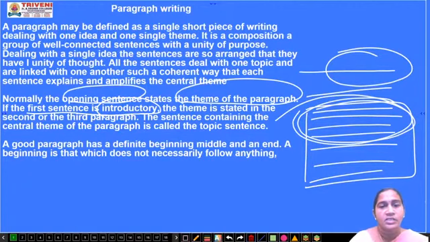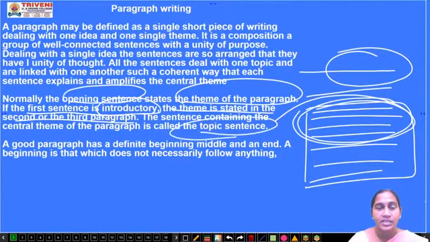So the first sentence is the introductory one, and the theme is stated in the second or the third sentence. The theme, maybe the main idea, can be stated in the second or the third sentence. The sentence containing the central theme of the paragraph is called the topic sentence. The central theme of the paragraph, that is known as a topic sentence.